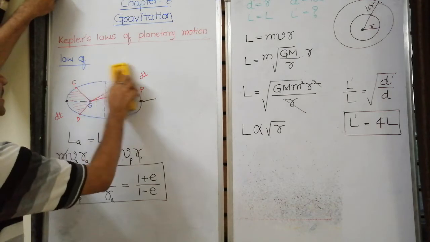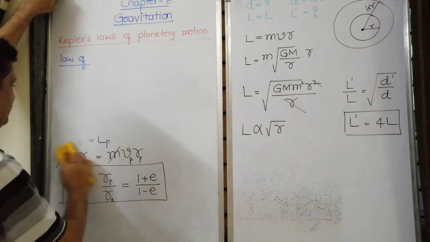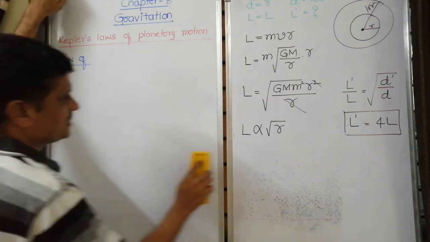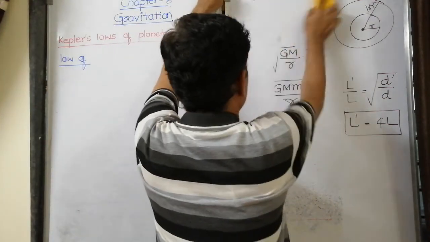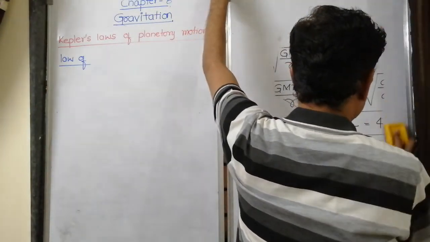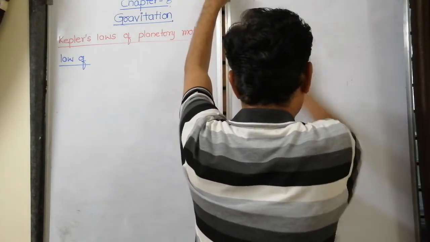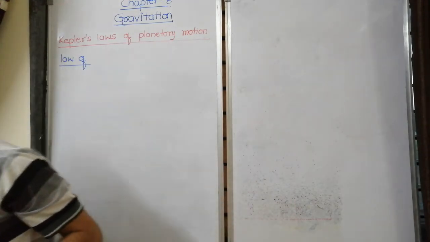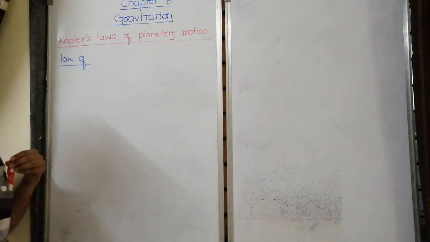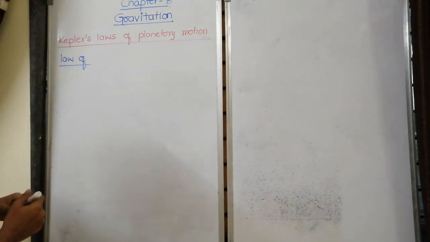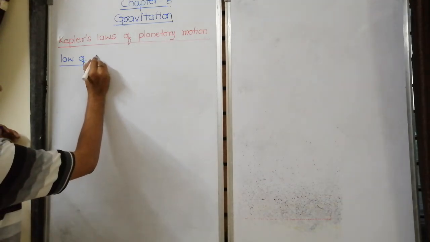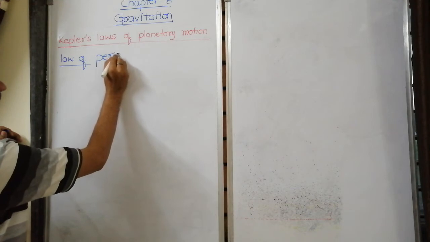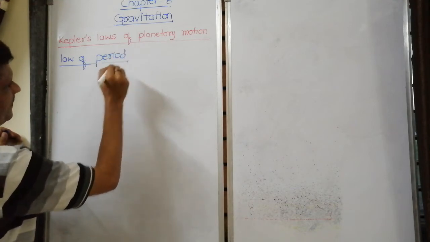So third law is law of period. I think this already we have discussed in the previous headings. In orbital velocity we have discussed this more. Even I derived an expression for time period of a satellite revolving around the Earth. So today I will repeat in short law of period.